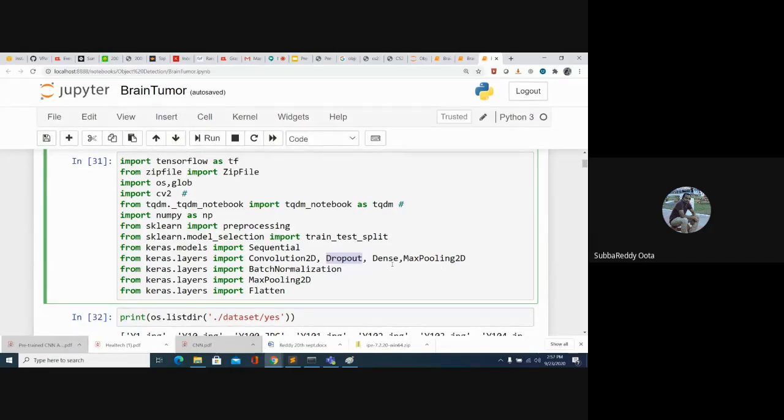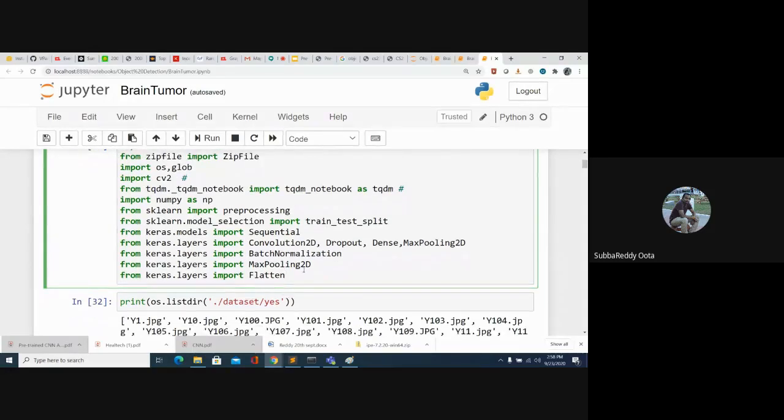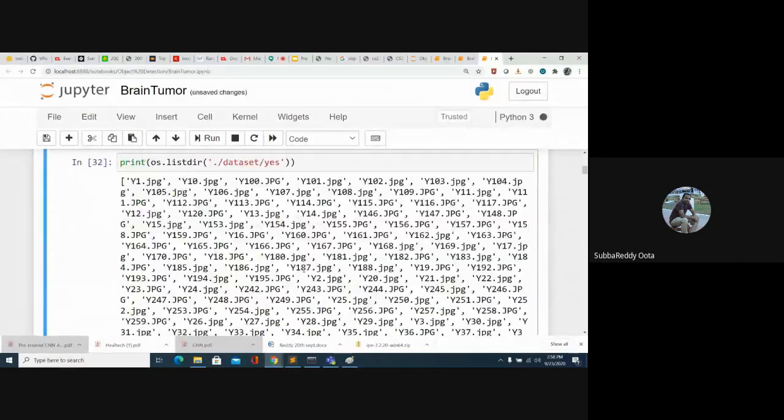A dense layer is nothing but a fully connected layer, and max pooling is our pooling layer. I also mentioned batch normalization, which is mainly to normalize a batch of images. And flattening: suppose you have an image, like the example I showed, 28 by 28 by 1. If you apply flattening, you get a one-dimensional vector of 784.